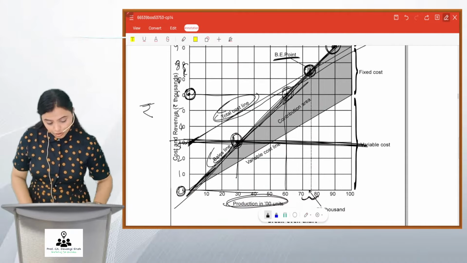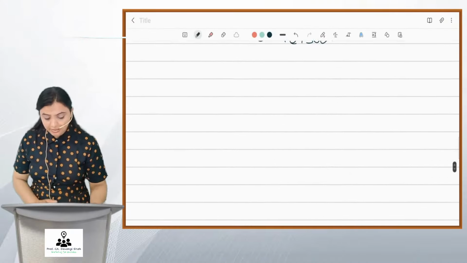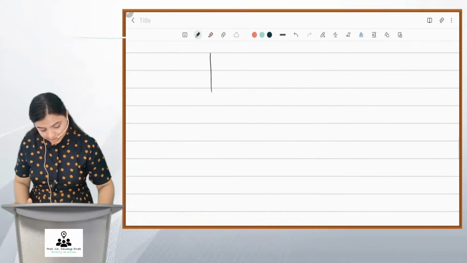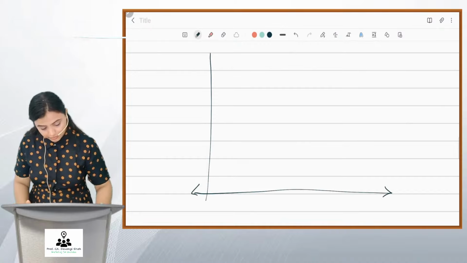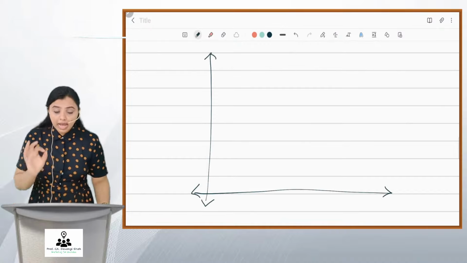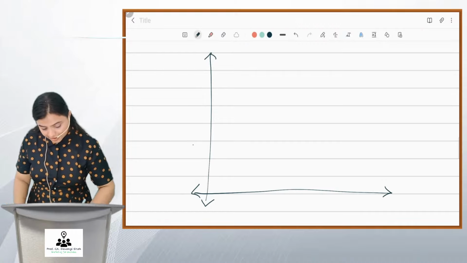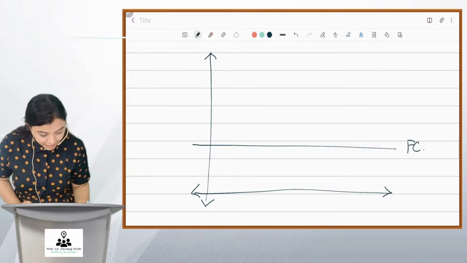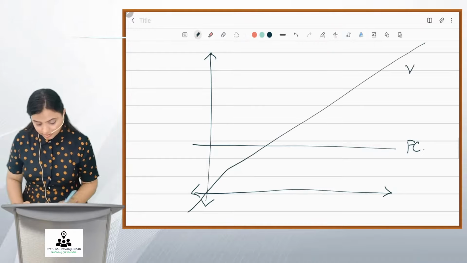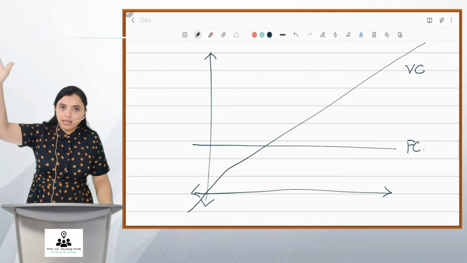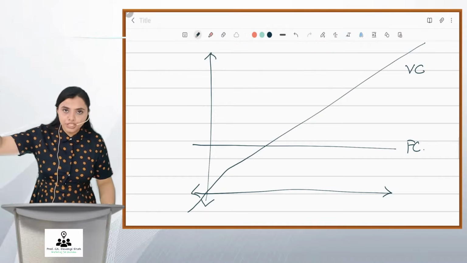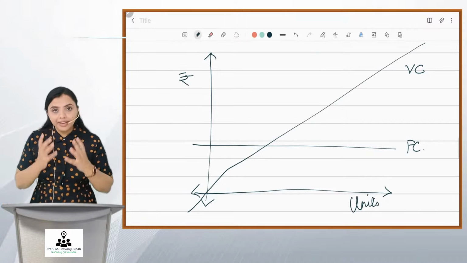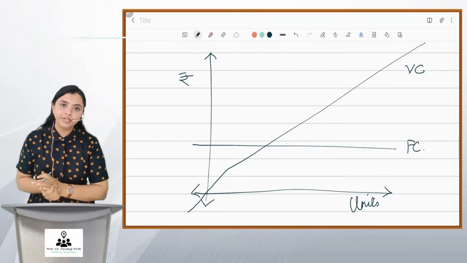Okay, so my friends, you can try this. I'm not able to teach in that same graph. What I would recommend is, understand this. I would make a fixed cost graph like this, which will be parallel to the x-axis. A variable cost graph like this. It will keep on increasing as the number of units progress. These are units and this is rupees. This is how your variable cost and your fixed cost graph will look like.